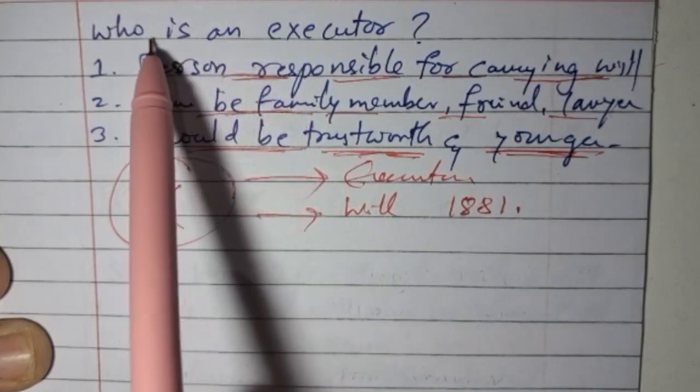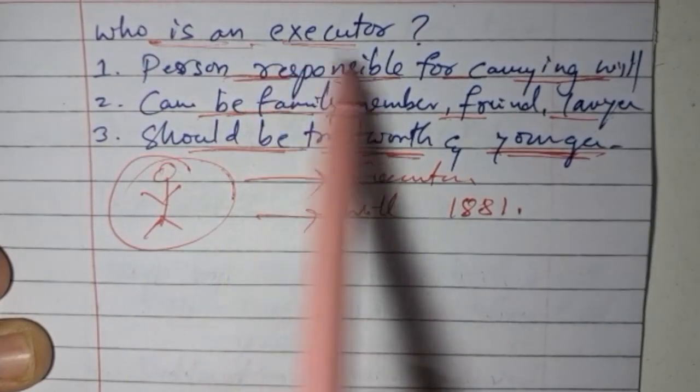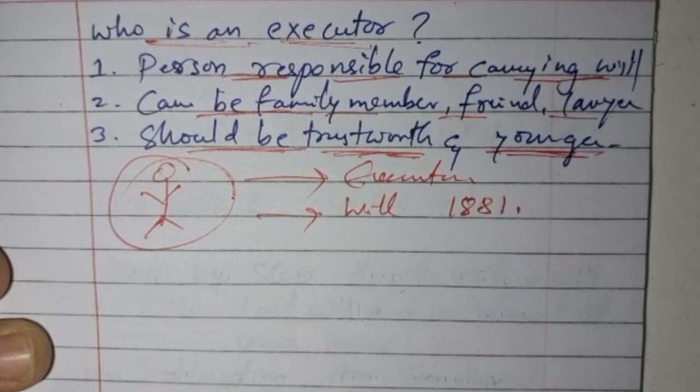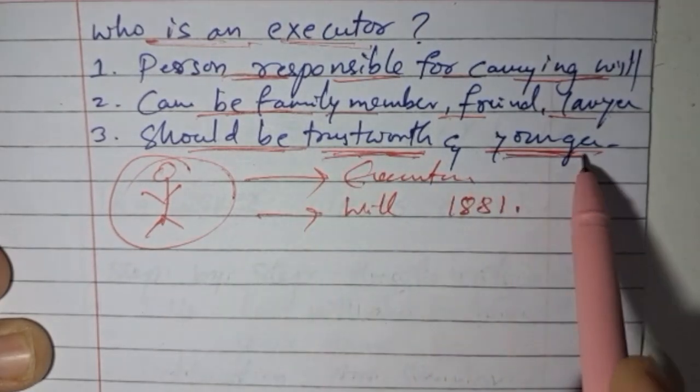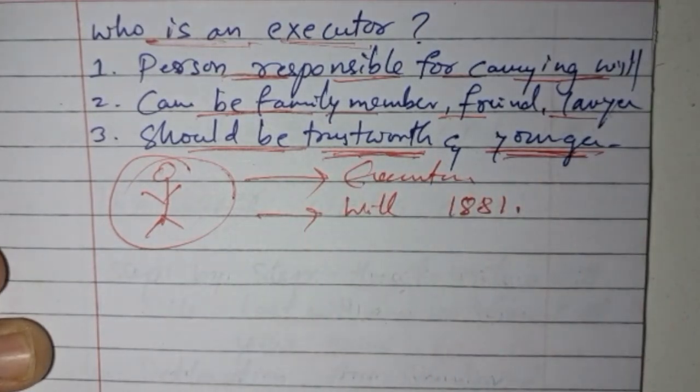So when the question comes to who is an executor, he is the person who is going to be responsible for carrying out the will. He might be your family member, your friend, or your lawyer, and he needs to be trustworthy and younger in age compared to the testator.